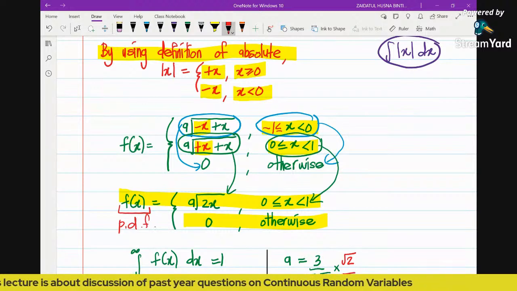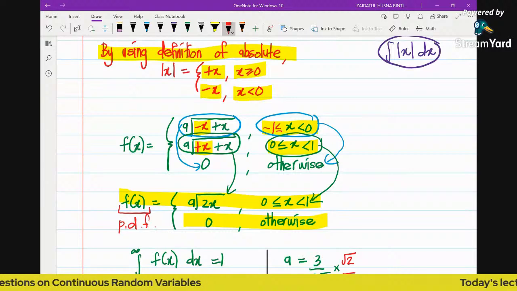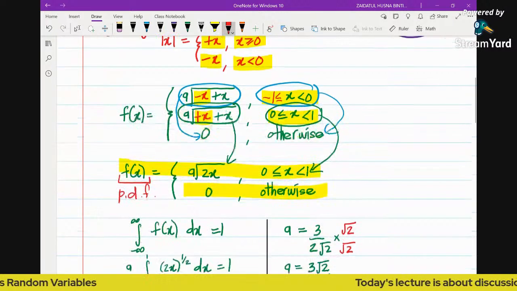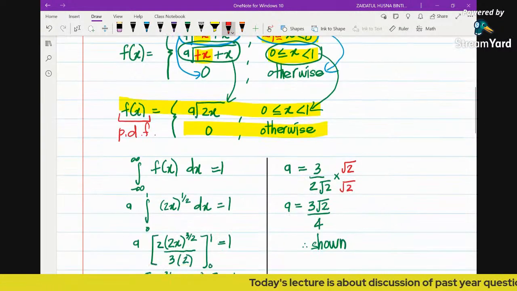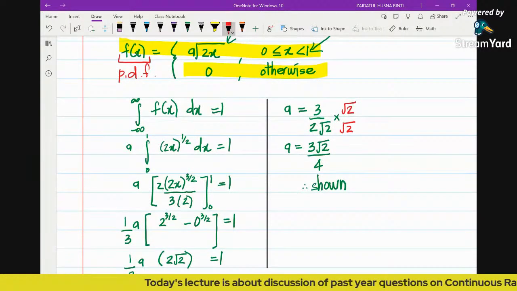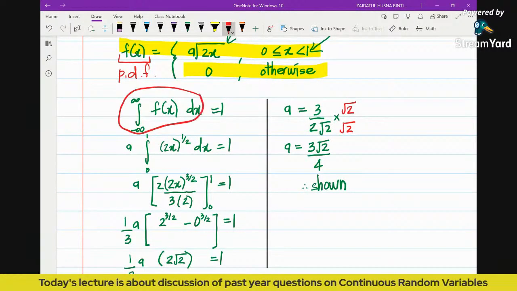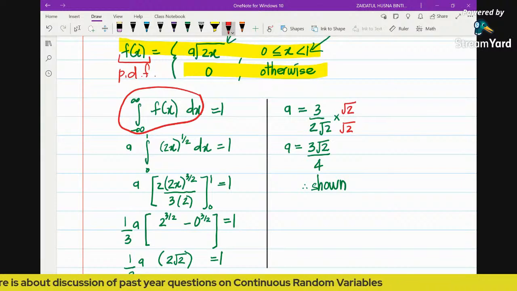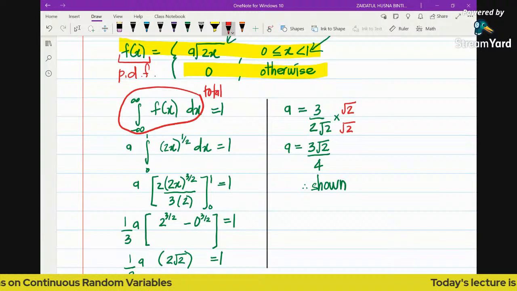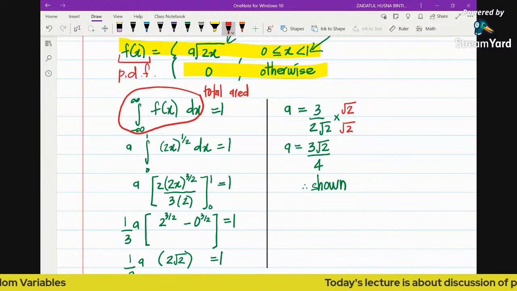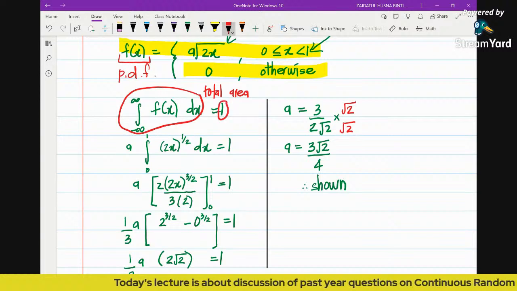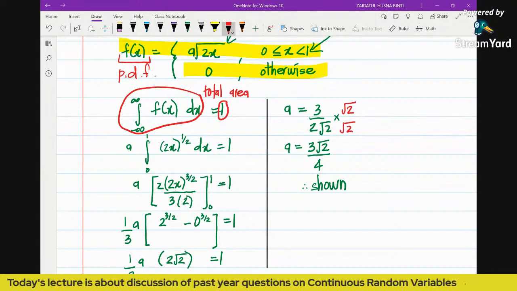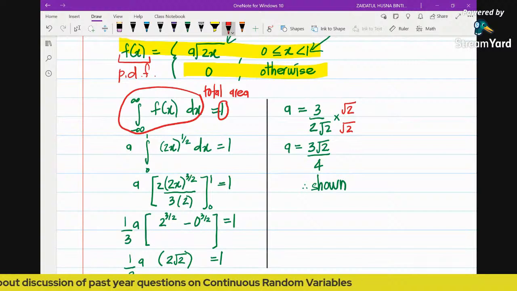Now after we have simplified the PDF, only then we can find the value of a. So how to find the value of a? We use the concept of total area. For a continuous random variable, we just need to show that the total area under the PDF graph, under the PDF function, is equal to 1. We can also say that it's about total probabilities, so the total probability is 1.